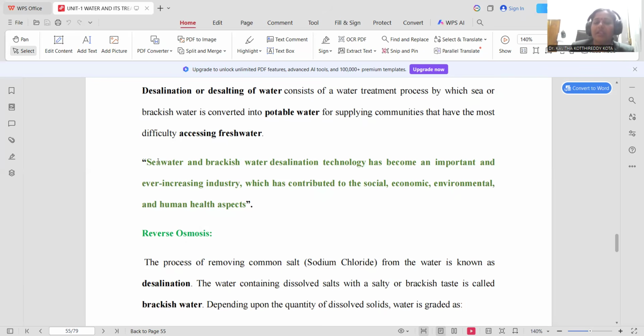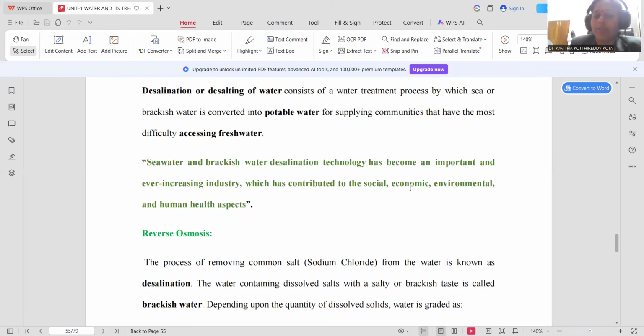That is why seawater or brackish water desalination is an ever-increasing industry, and it contributes to socio-economic, environmental and human health aspects as well. Water is an essential requirement for each and every living organism, not only humans. Society benefits by means of this desalination process.